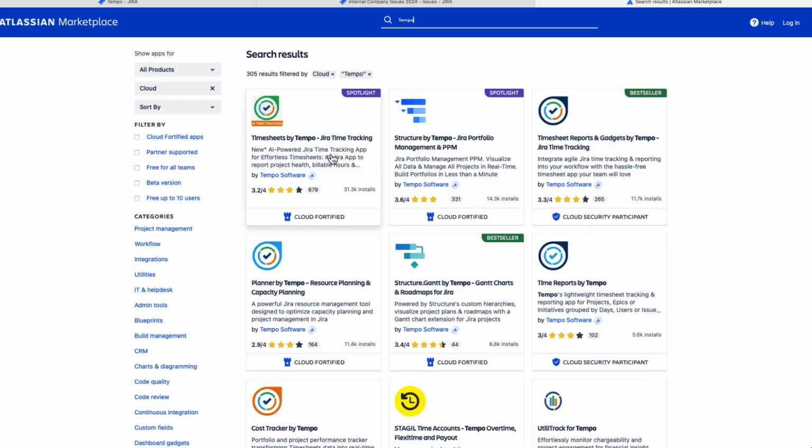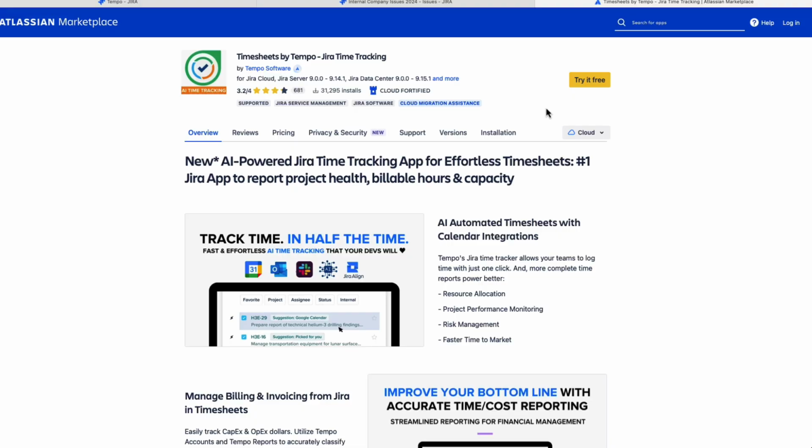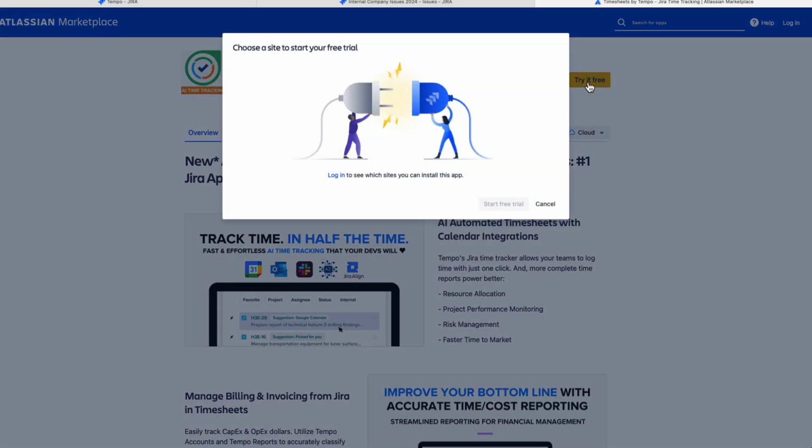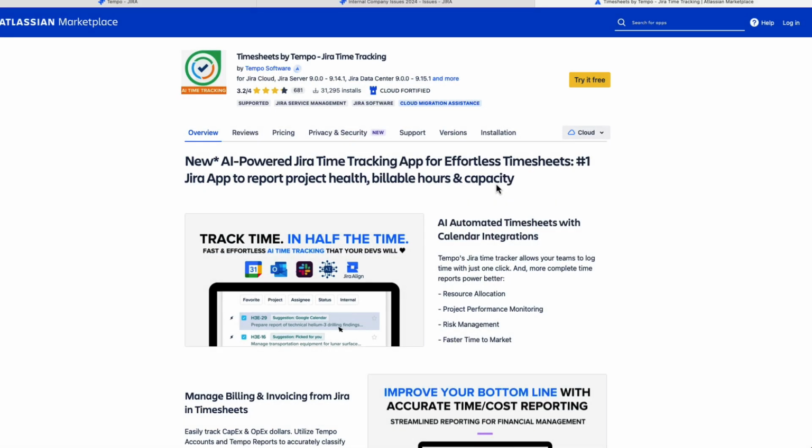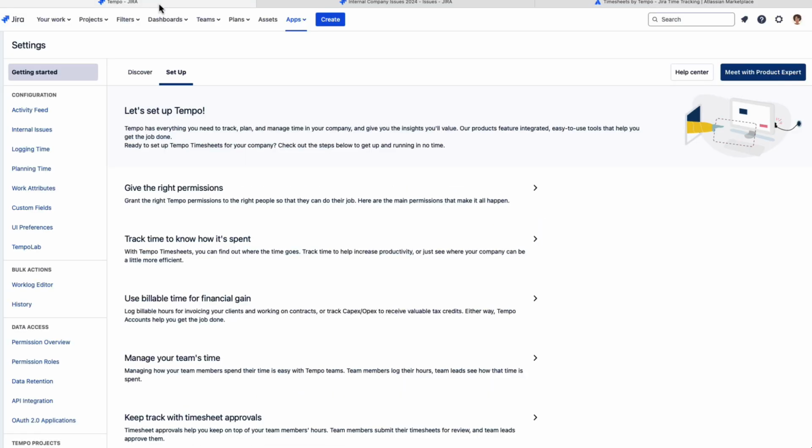To get installed, you click that tile, and basically select try it for free. Now at this point you have to be a Jira administrator to install timesheets on your Jira site. So you'd select the site that you want to install it on, and then you would get going with that. So I already have it installed on my system, obviously, because I'm running my test instance. But after you install it, you will get to this setup page. And this is where everything happens for setting it up. And of course, like I said, you need to be a Jira admin to be at this point. So the first thing that you need to do is to make sure that everyone has access to timesheets.